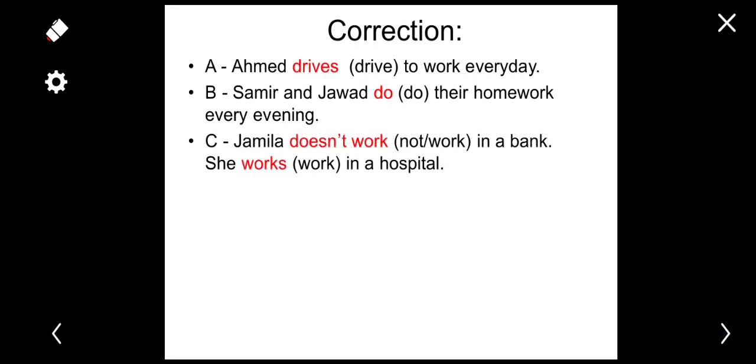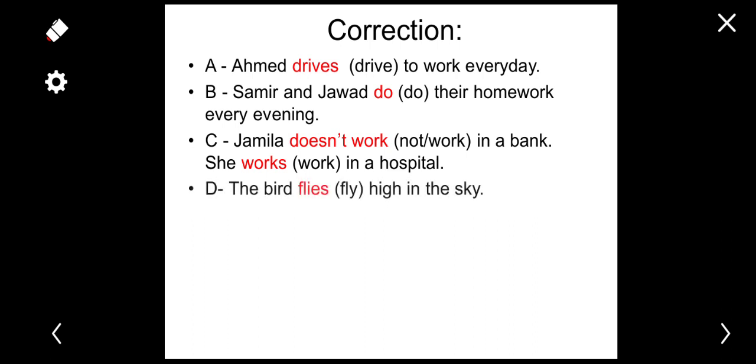Jamila doesn't work. Here we have Jamila, it's like if we have she, so we say doesn't work, the negative form. Jamila doesn't work in a bank. She works in a hospital. Here we have works because we have she. The bird flies high in the sky.